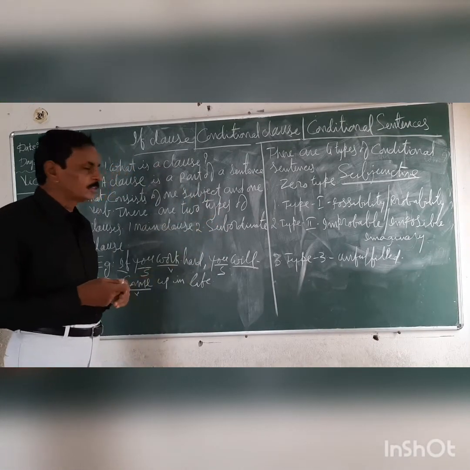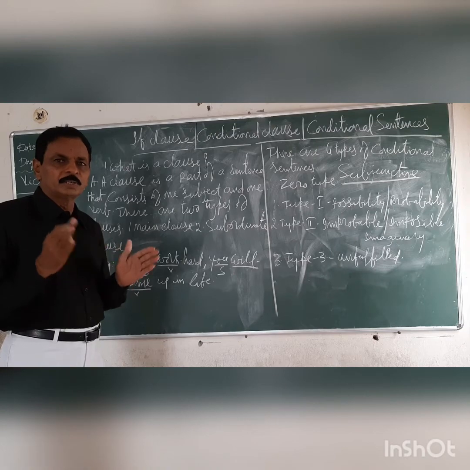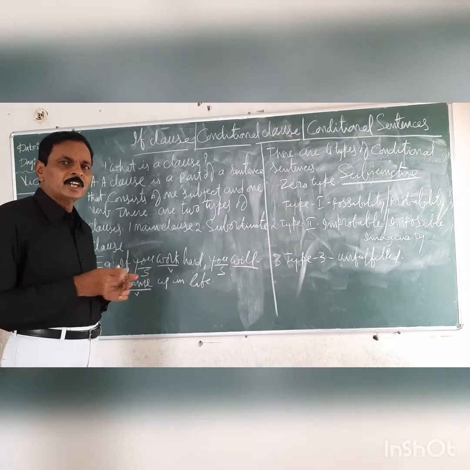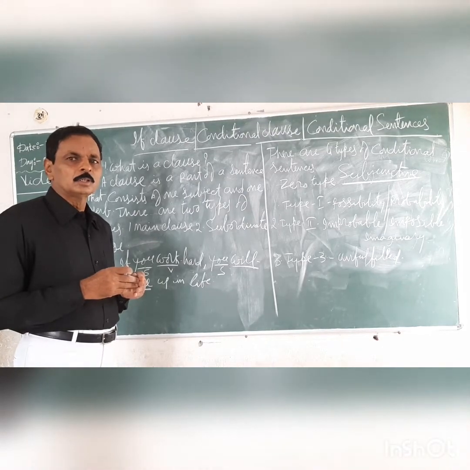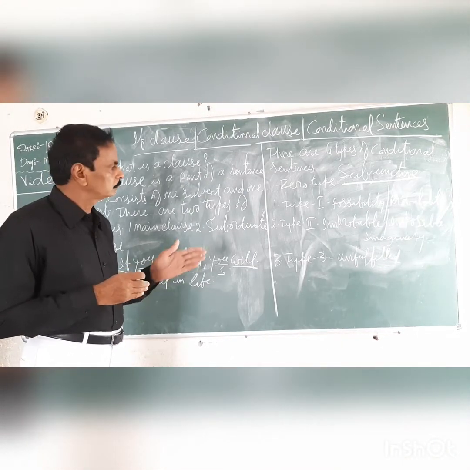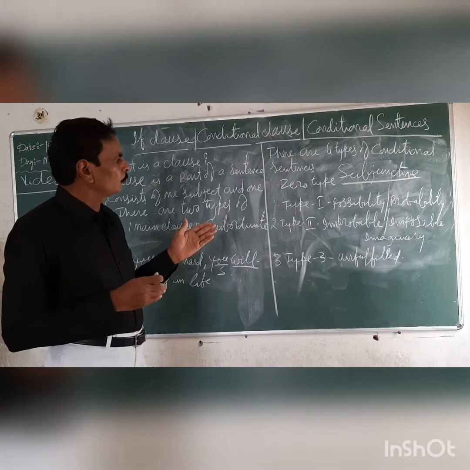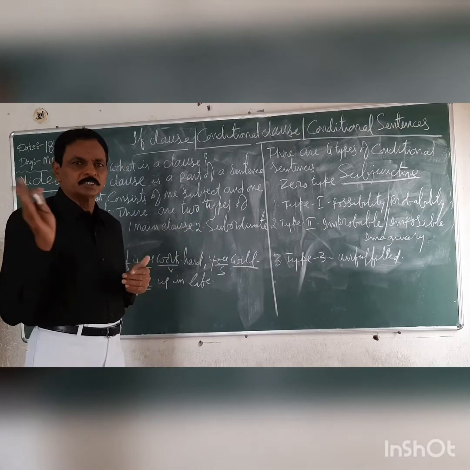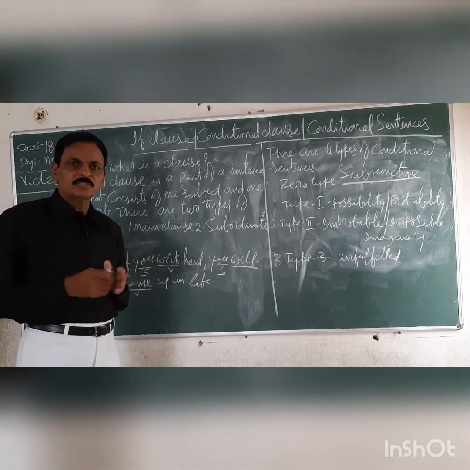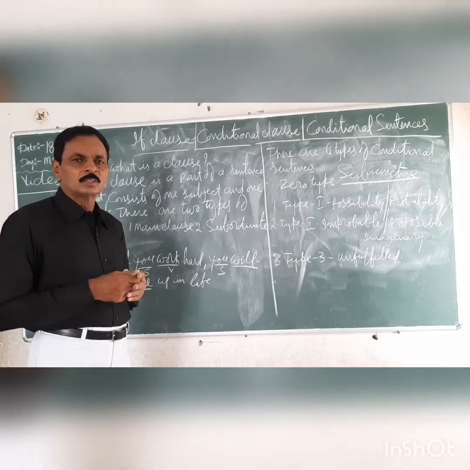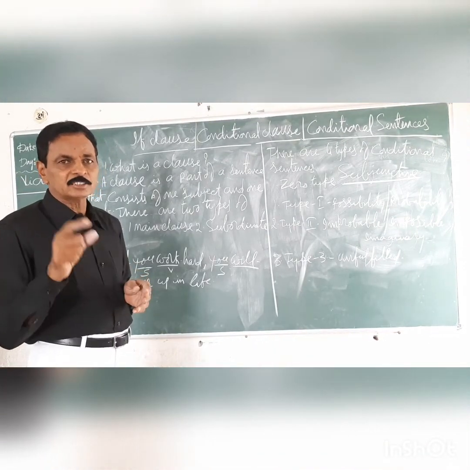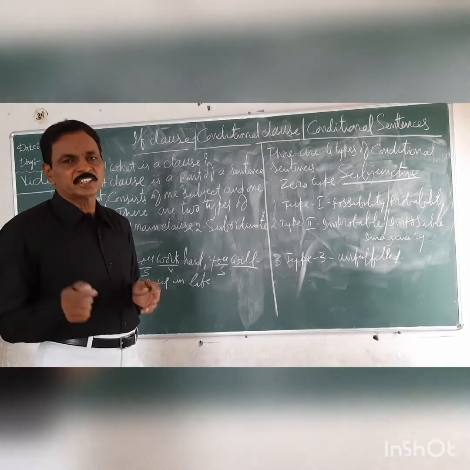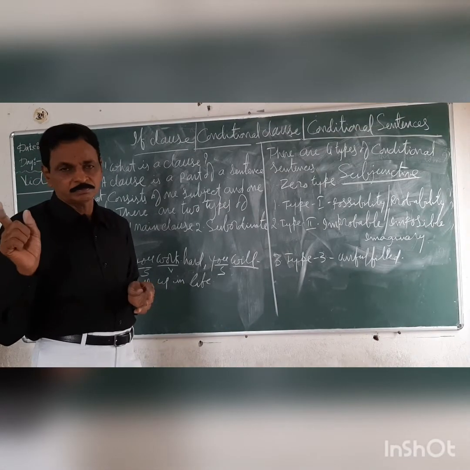So, it is about type 2. Briefly I explain type 2. Type 2 is known as impossible, improbable, imaginary. The structure of type 2 is: the if clause must consist of the simple past tense, and the main clause must consist of a conditional tense, would, could or might plus verb.